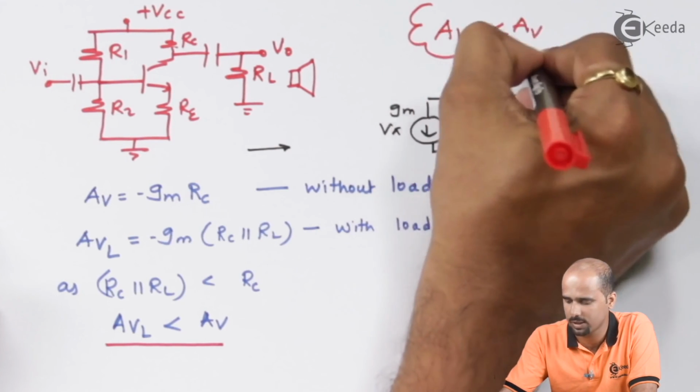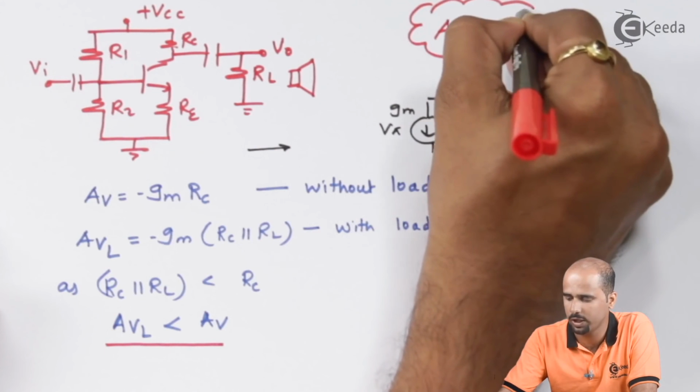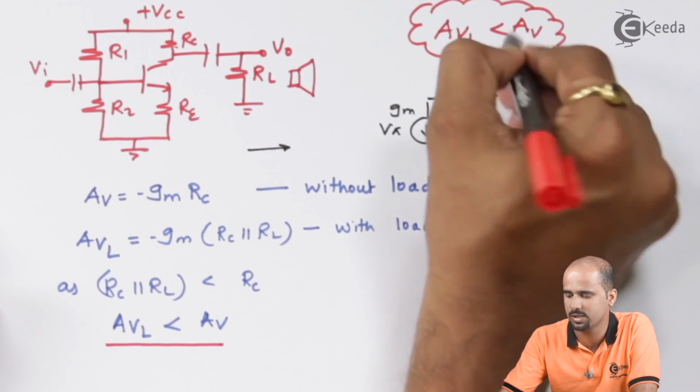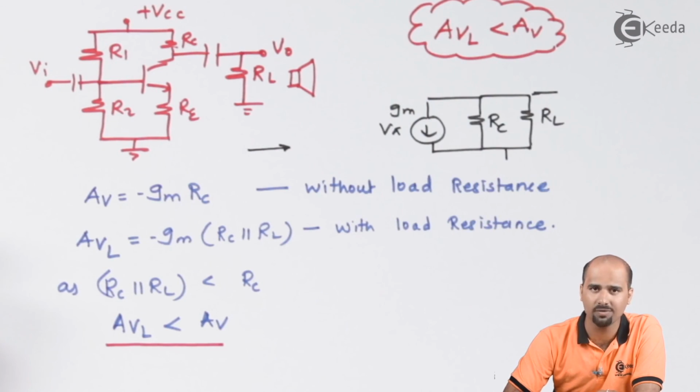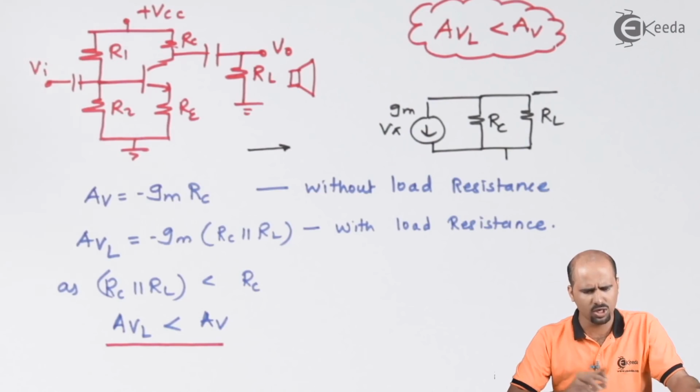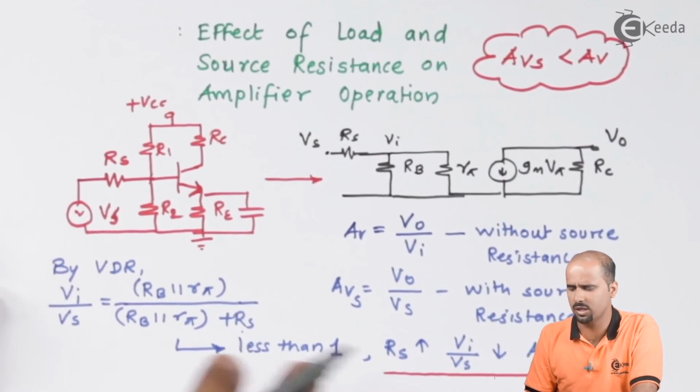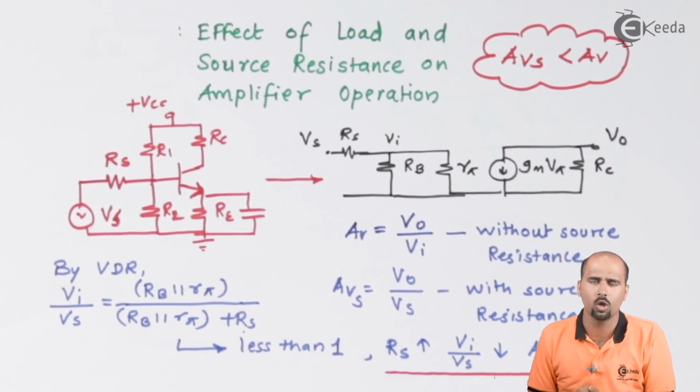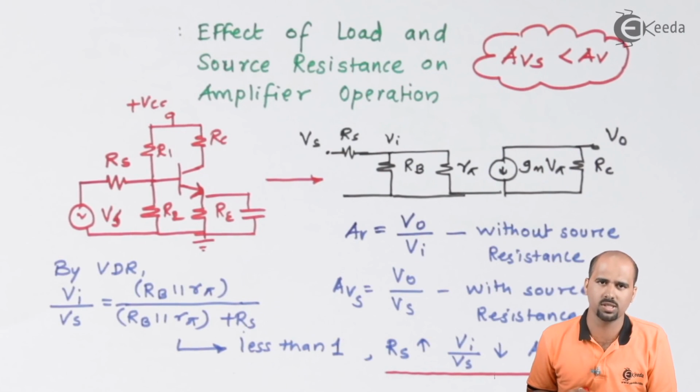If I consider the voltage gain without load resistance, that will have a very high value as compared to the gain with load resistance. So as far as the multi-stage or single stage amplifier is concerned, this is the effect of load and source resistance on amplifier operation.